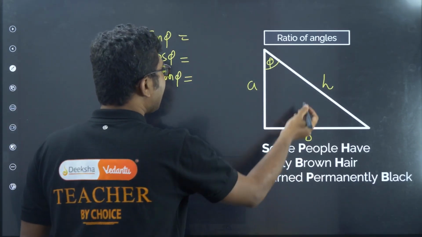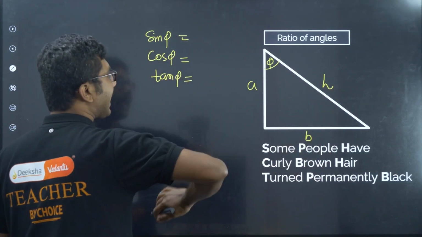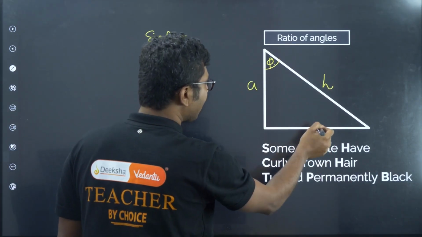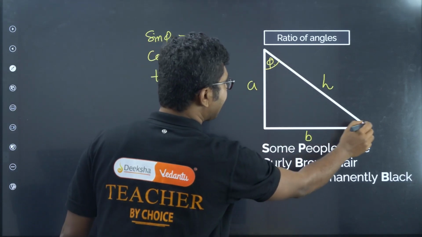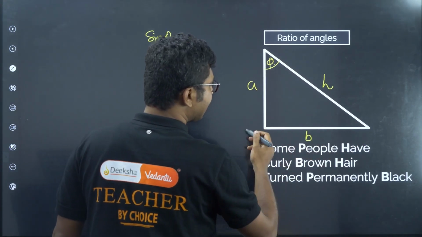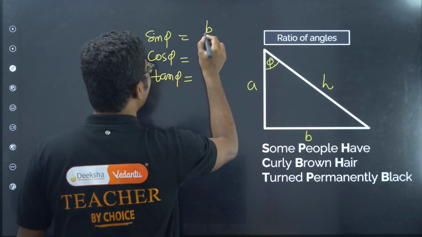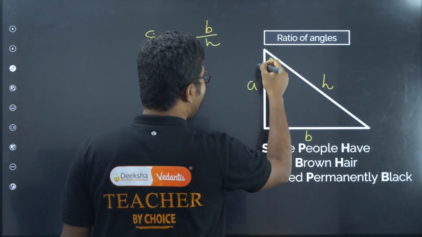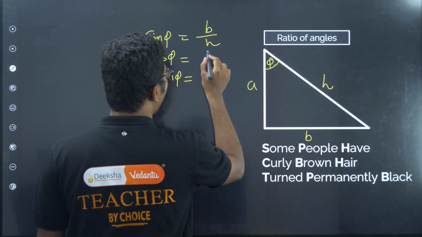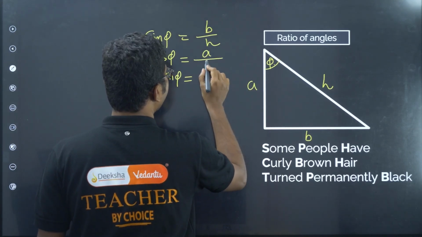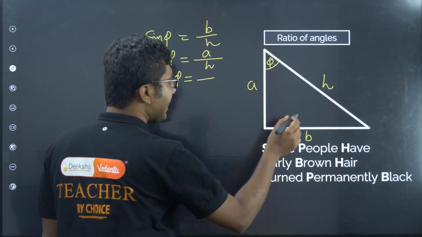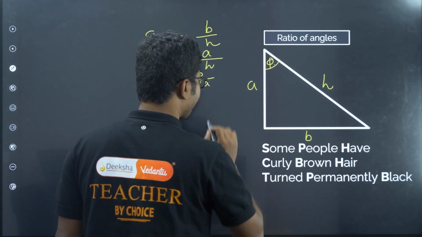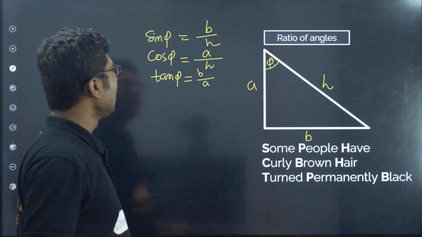So for that, now the perpendicular and base will be exchanged. So if this is phi, that means the perpendicular will be the opposite side, that is opposite to the angle, that is this B. So B by H. H will remain same. Cos phi is the adjacent side. Remember that cos is always adjacent. And tan is perpendicular by base. So B by A. Okay, understood?